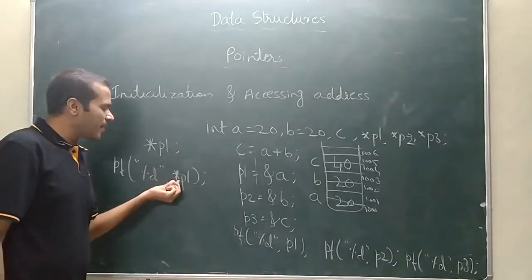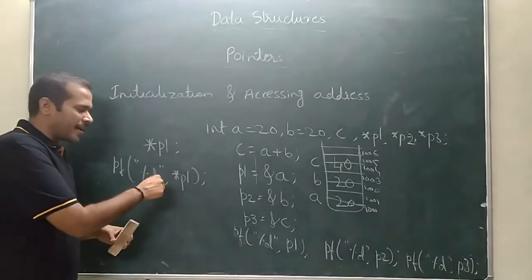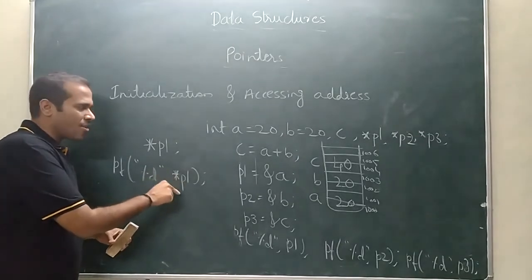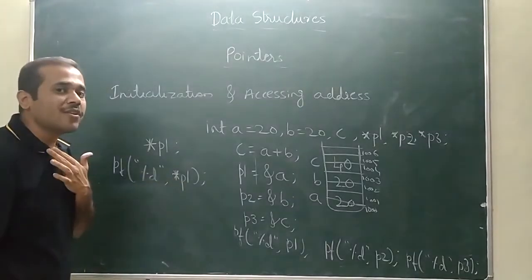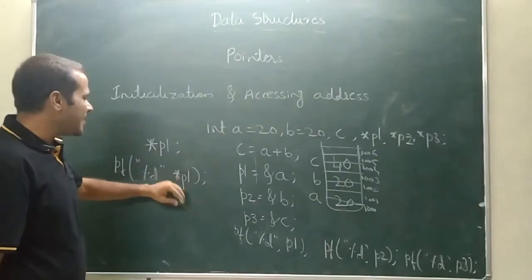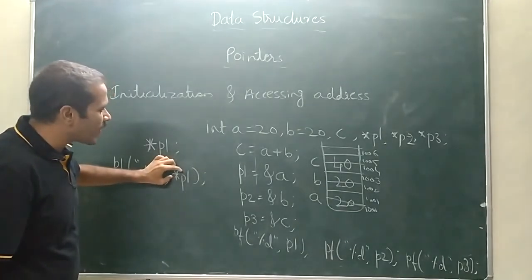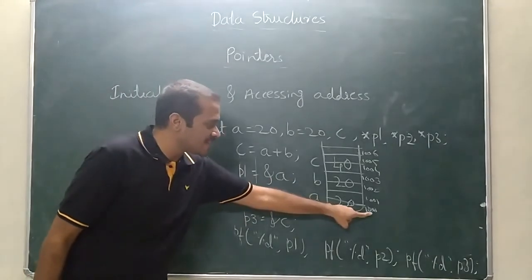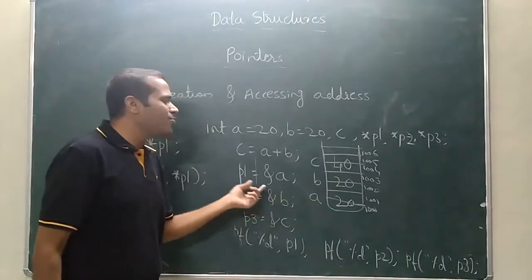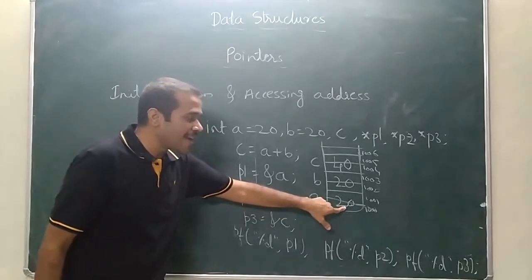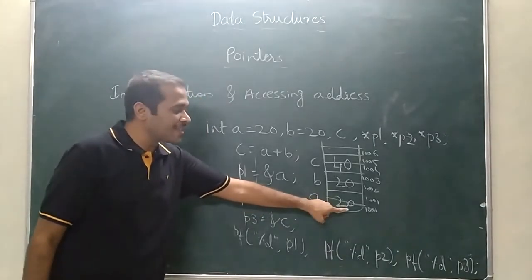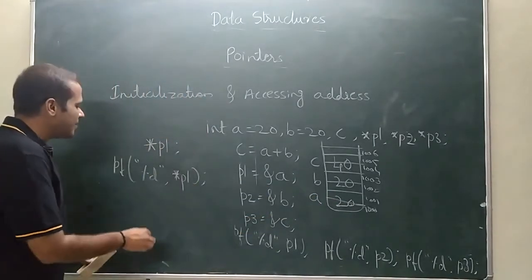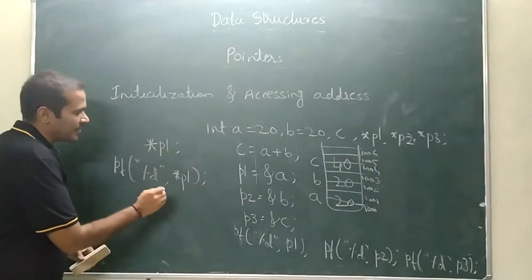If I use the star operator, what will be the output? The output will be the value stored at the location. So here ampersand a means 1000 will be displayed. If I use star, it will display the value stored at the location. So what will be the output here? The output will be 20.